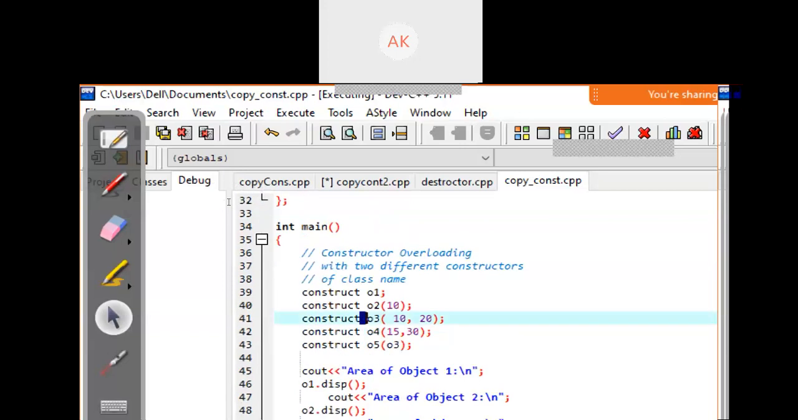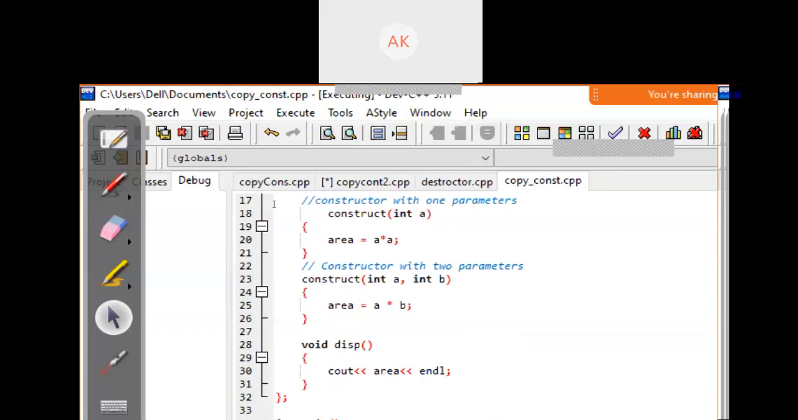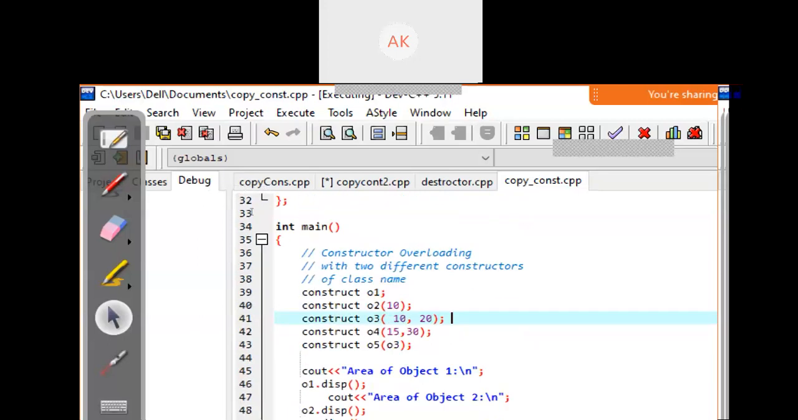For the third object, we pass two parameters, 10 and 20, so it will consider it a rectangle. One side is 10 and the other is 20, meaning the length is 10 and the width is 20. So this constructor with a and b will be called. The value of a is 10, b is 20, they are multiplied, and the area will be 10 into 20, which is 200.